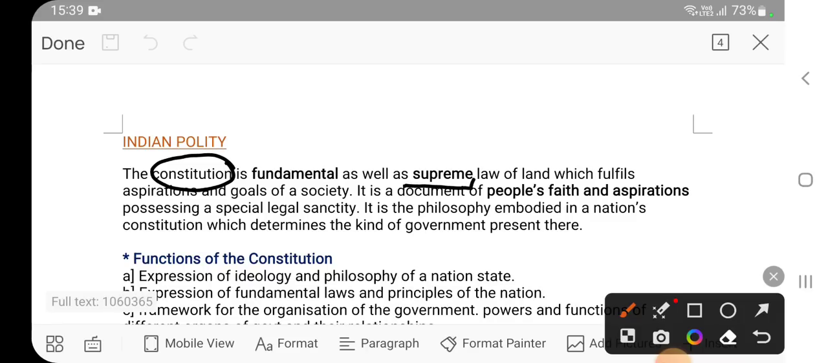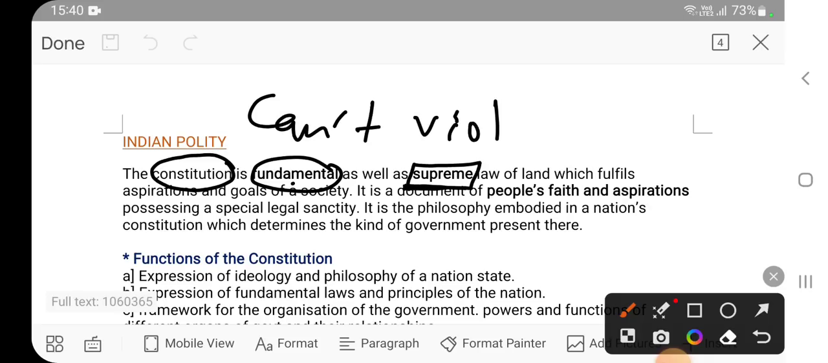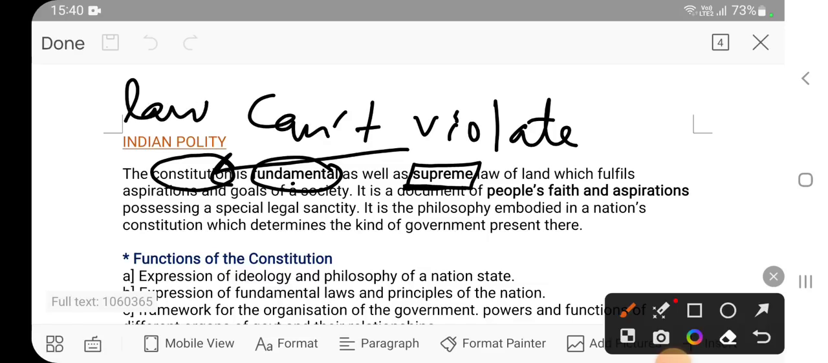Another is supreme. The constitution is fundamental as well as supreme. So what do you mean by supreme? Fundamental is the basis, it means all the laws are based on the constitution. Supreme means that whenever you are making any law, rules or regulation, or any ritual which is already there in society, it cannot breach, cross or violate the constitution. Any law cannot violate the constitution. This is the meaning of supreme law.